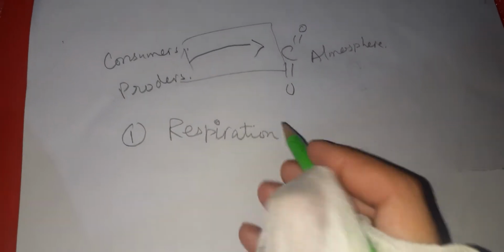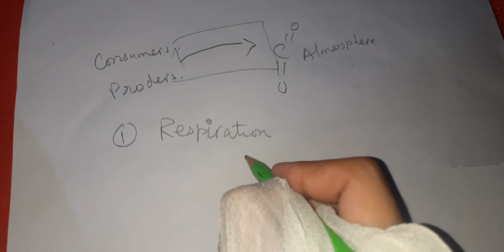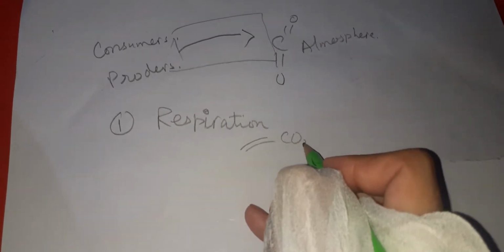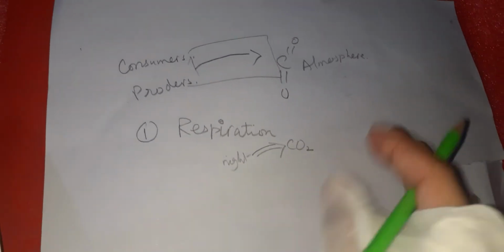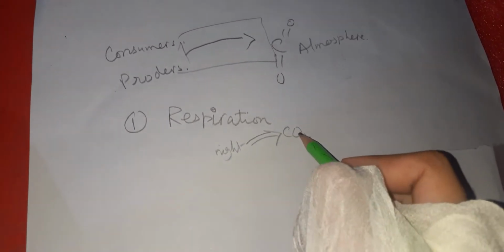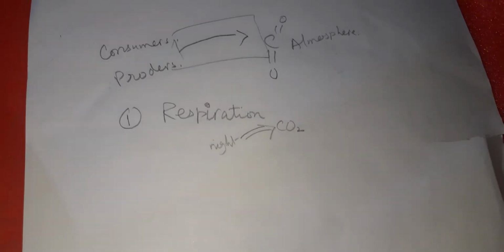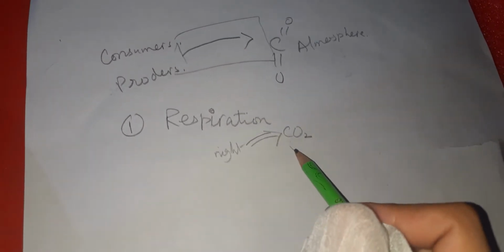In respiration, what happens? Plants and animals give off carbon dioxide. When do plants give off carbon dioxide? That is in the absence of sunlight, at night, right? So plants and animals both exhale carbon dioxide, so it is given to the atmosphere. There is another process, that is decomposition.